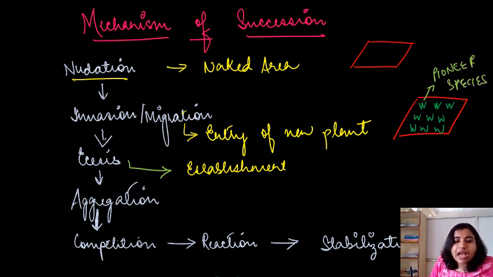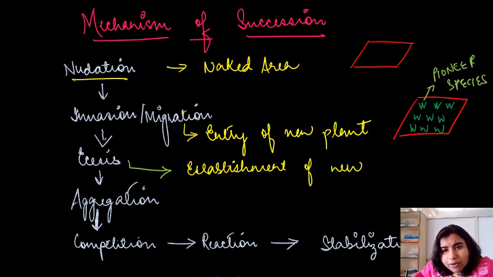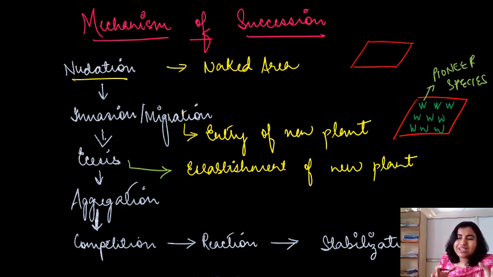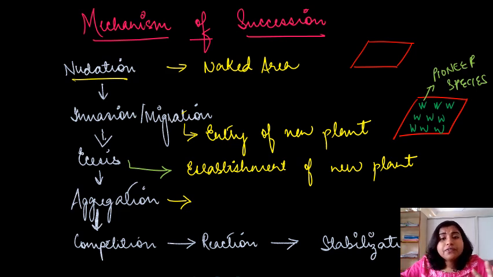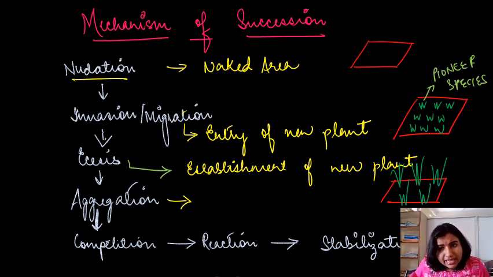Now this species will undergo certain modifications and get adjusted to this new area, right? So we call this establishment of new plants, or you can say when a plant gets totally adjusted to the new area, we call that ecesis. Aggregation is basically the growth of the vegetation. These plants will start growing, right? So after some time the height of the plants will increase. This is aggregation.